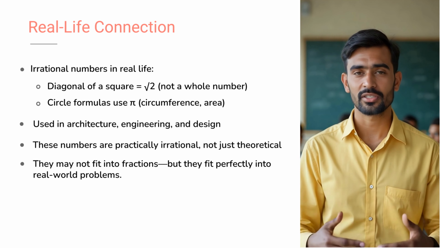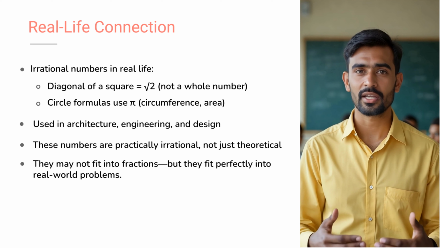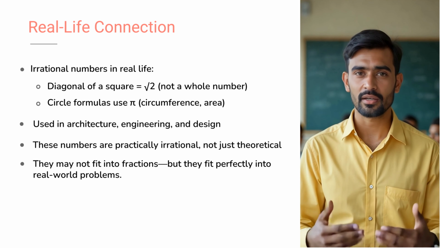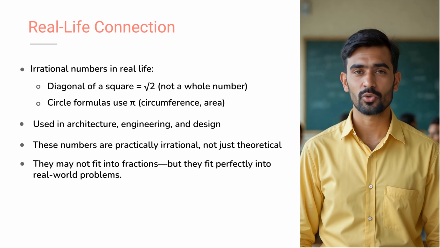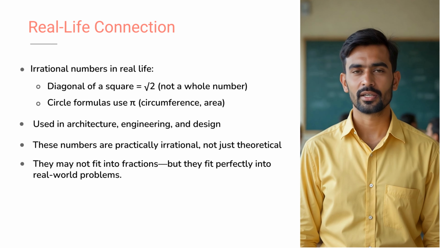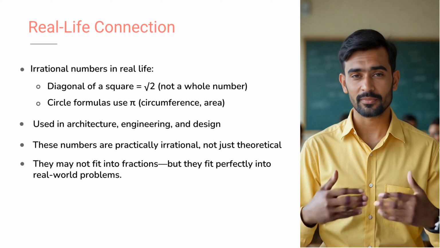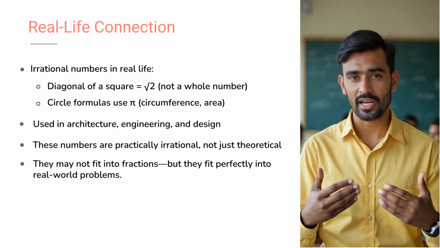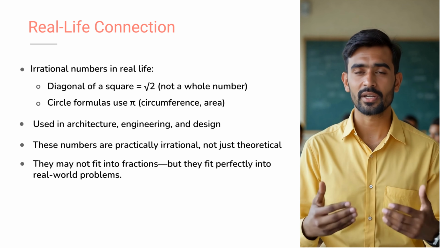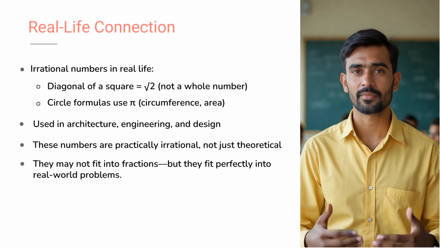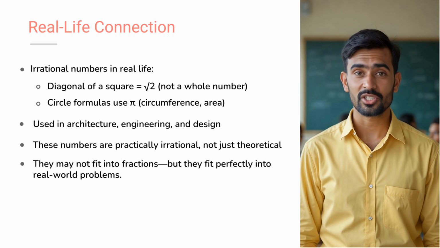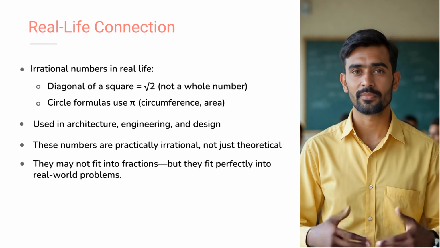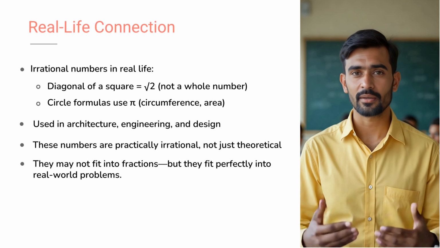Irrational numbers aren't just some strange math idea, they show up in real life all the time. For example, ever measured the diagonal of a square? That diagonal isn't a whole number, it's square root of 2, and yes, it's irrational. And what about circles? Every time you work with the circumference or area, you use pi, an irrational number that helps define roundness itself. Even architects and engineers use irrational numbers to design bridges, buildings, and machines. So yeah, irrational numbers may not fit neatly into fractions, but they definitely fit into the real world.